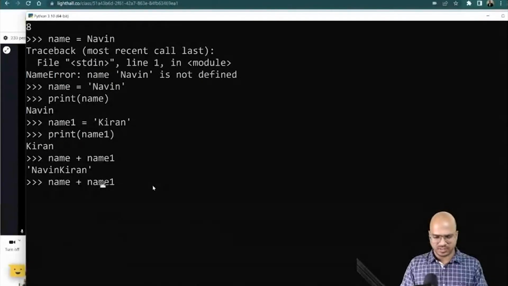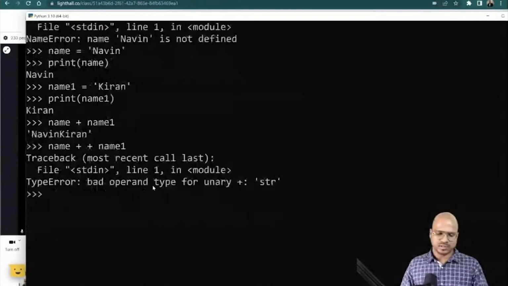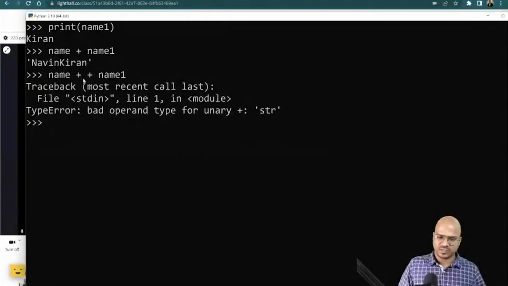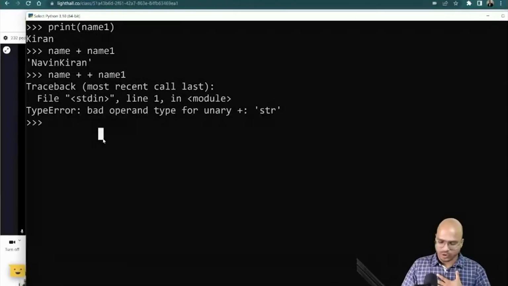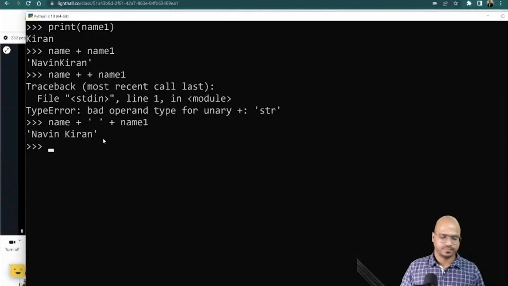I guess the space is not there. So let's put a space in between. That looks weird. And we got an error. How can you put a space in between? So the problem is, the space which I have mentioned here is a space for me, not for programming. If you want to mention a space, which is a character, which is also a string, you have to put that here in single quote and say enter, and it works now, right? So you can put a space, you can perform the operation.